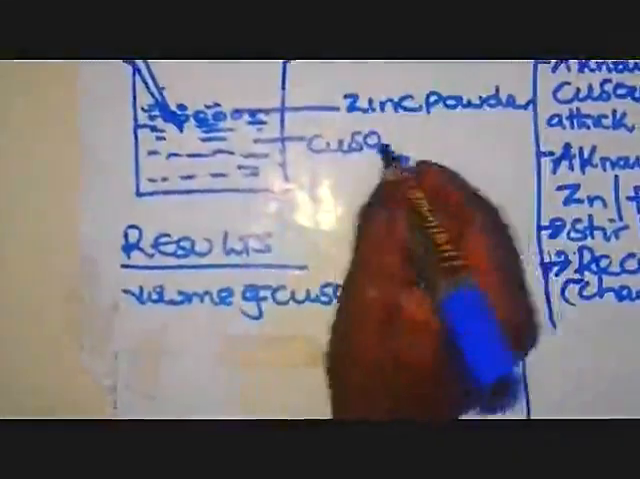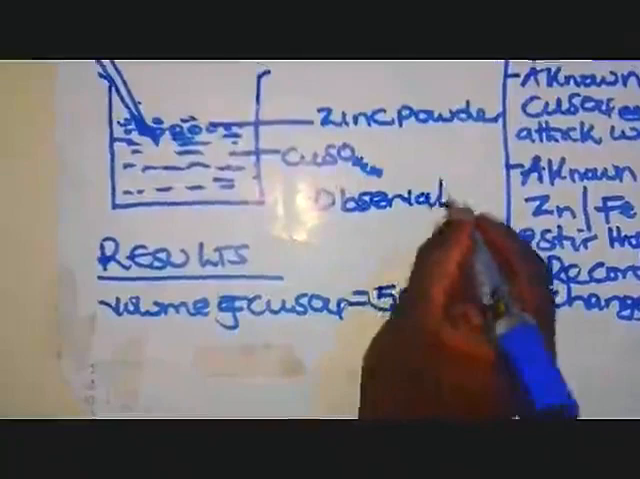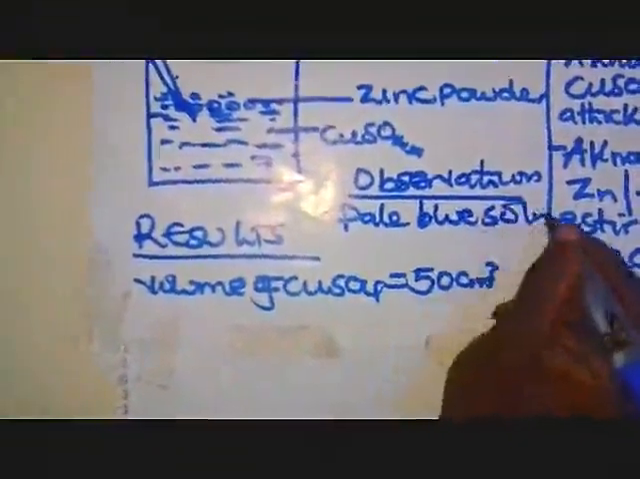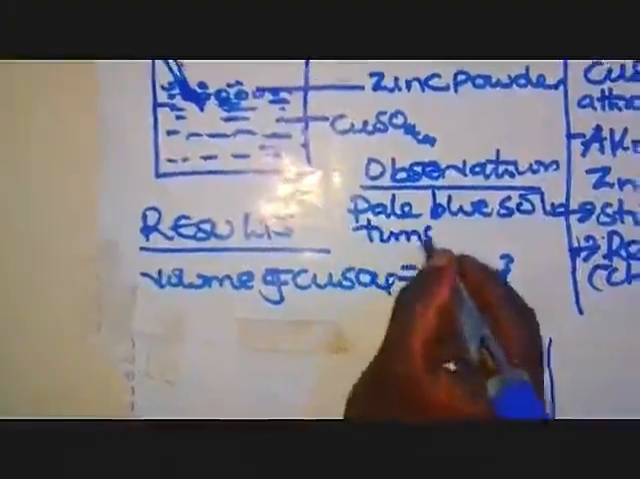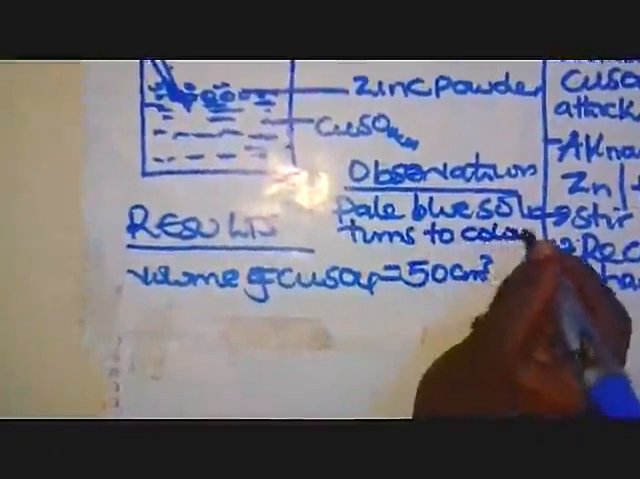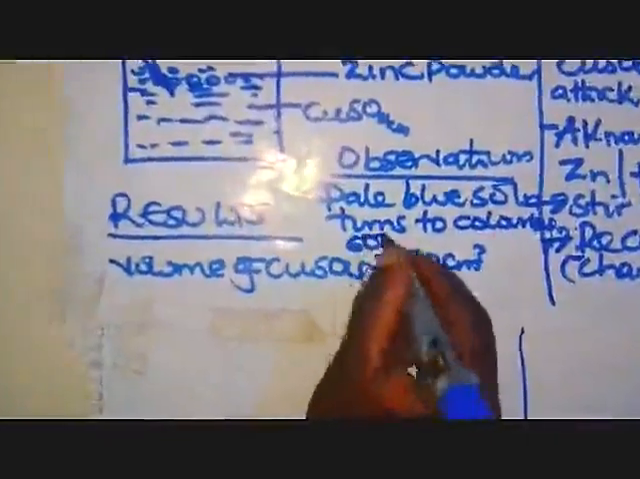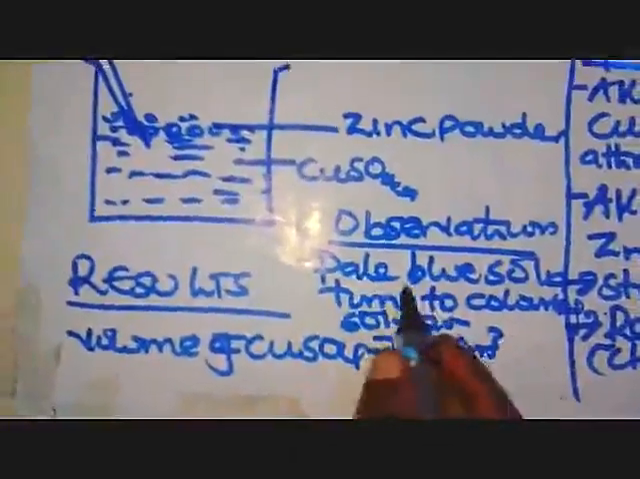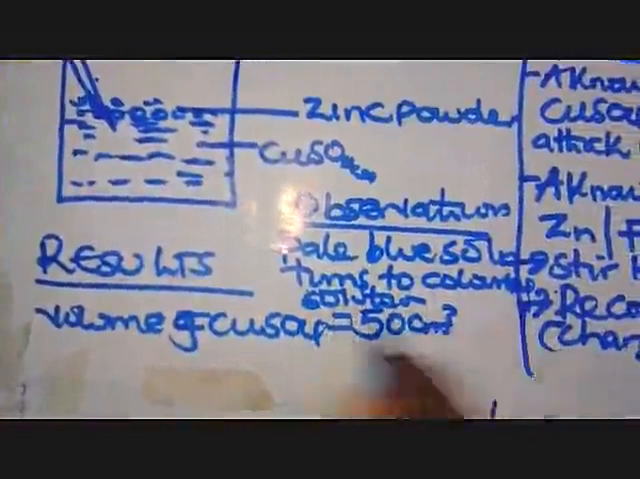So as you are putting the zinc powder, our observation here, before you continue with the results, we see that the pale blue solution turns to a colorless solution. Don't forget that. That is an observation which is needed. Then the equation of the reaction, we shall take the other one. Now from there, we are going to assume that this is our volume. Now members, our observation here, we are saying a pale blue solution turns to a colorless solution.